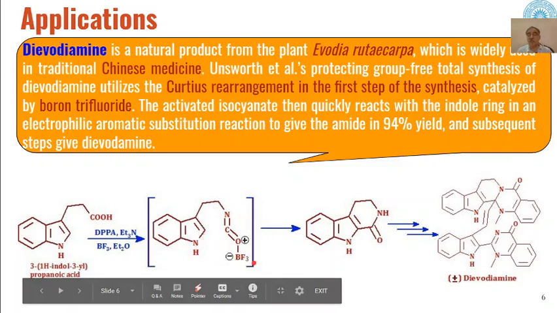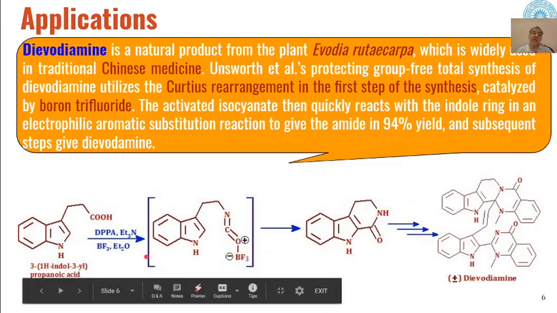type of intermediate, which will create a positive charge on this oxygen, and then because of this cyclization will take place and we will get this type of heterocyclic compound as the product, and then this heterocyclic compound through different further organic functional group modification will be converted into this Chinese medicine, which is called divodiamine.